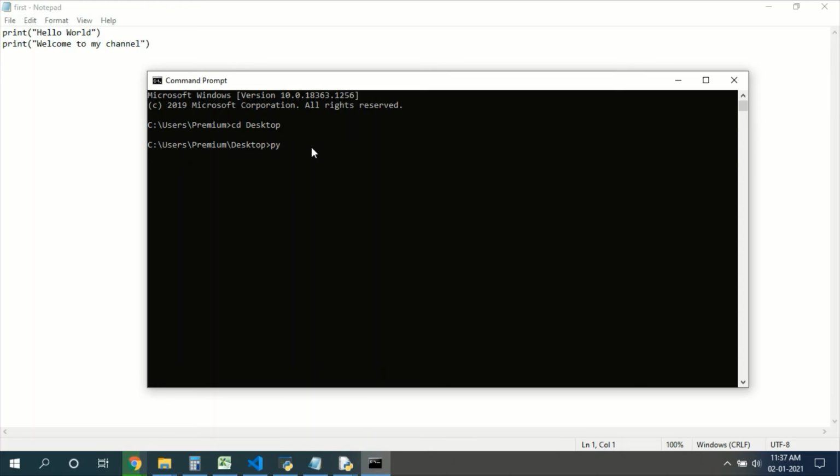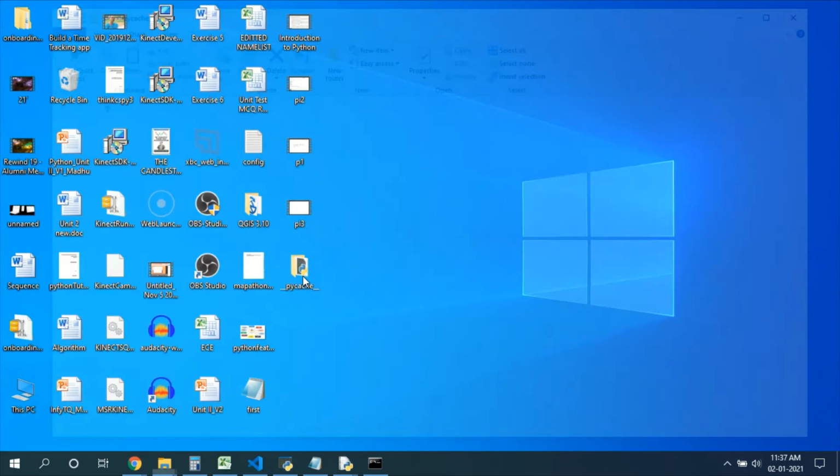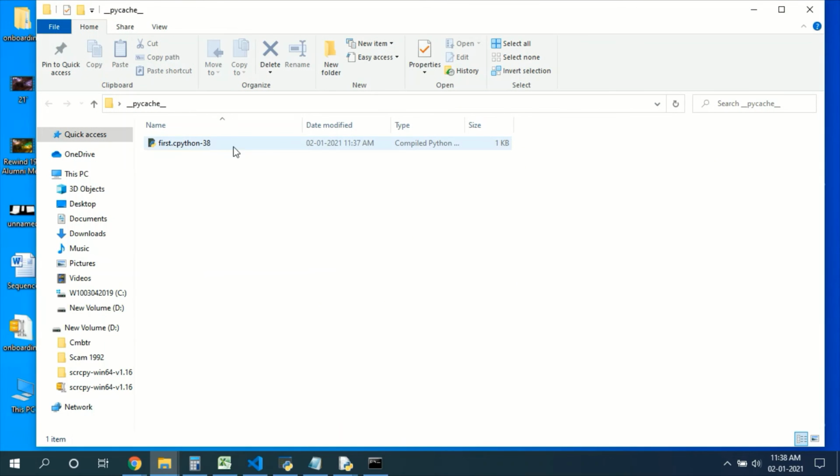See, in Python there is an option called hyphen m, compileall, and our program name is first.py, right? While using this command, it will convert our high level code into byte code. You can see I issued this command in the desktop location. Just go to the desktop location. You can see pycache. This is bytecode, the output of the compilation part.